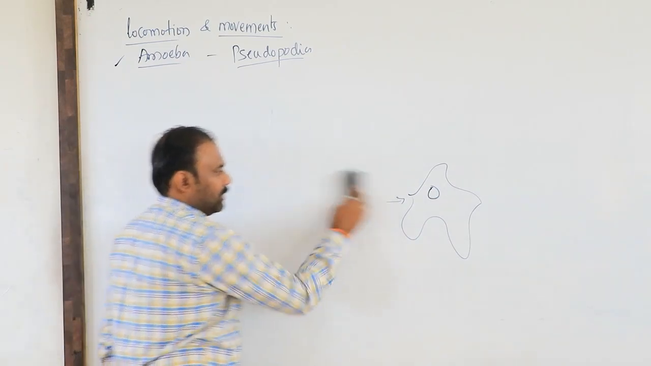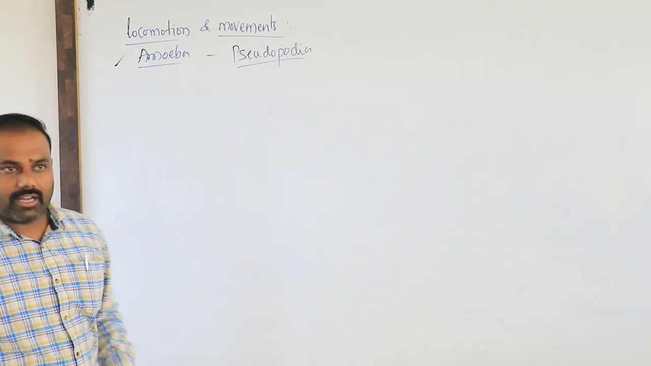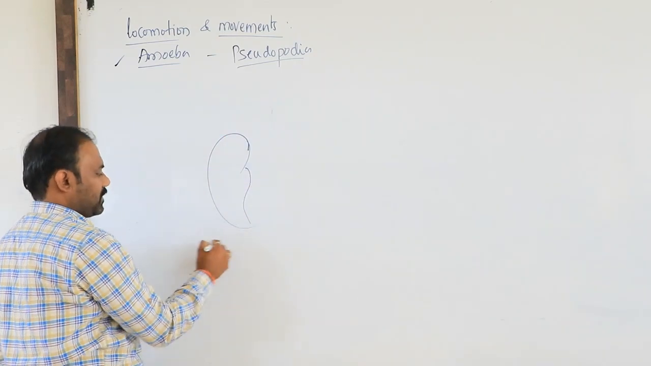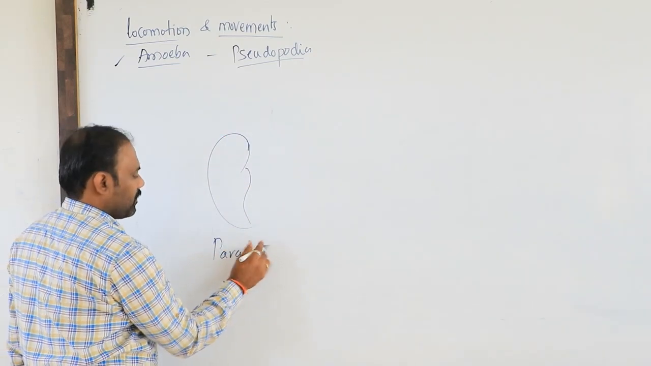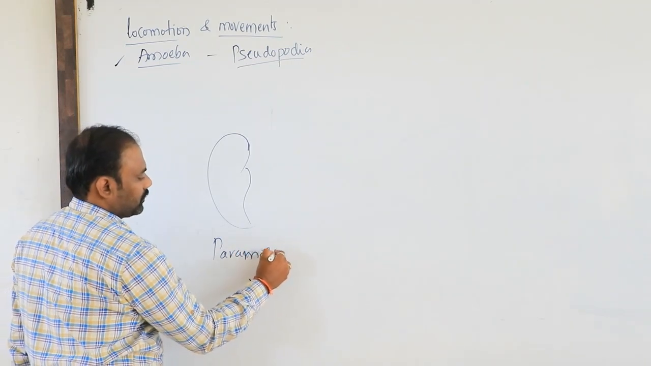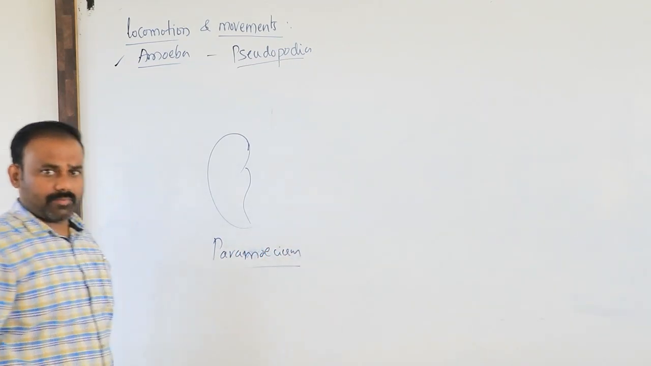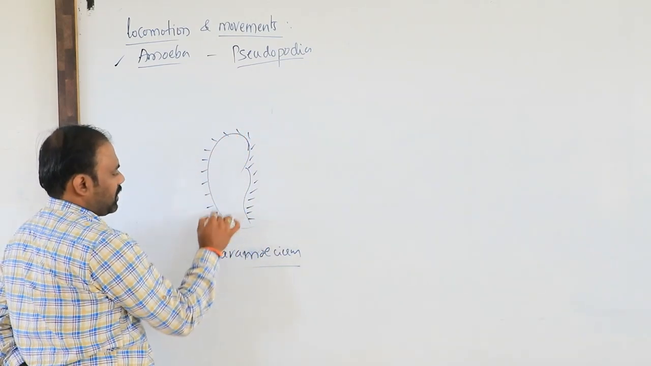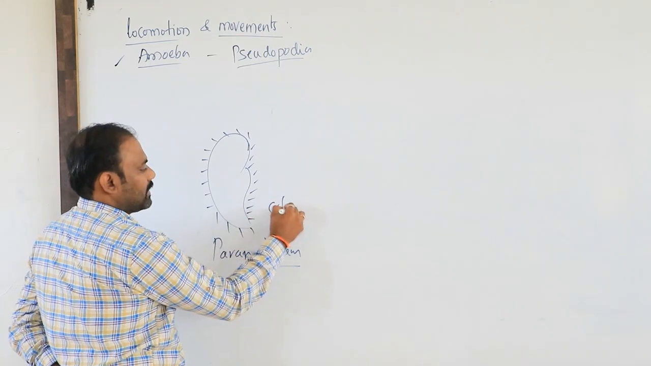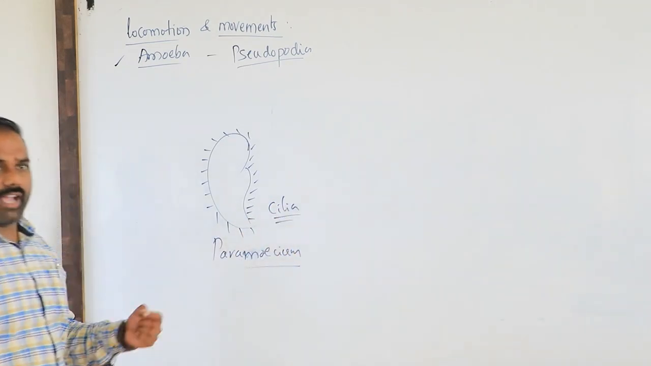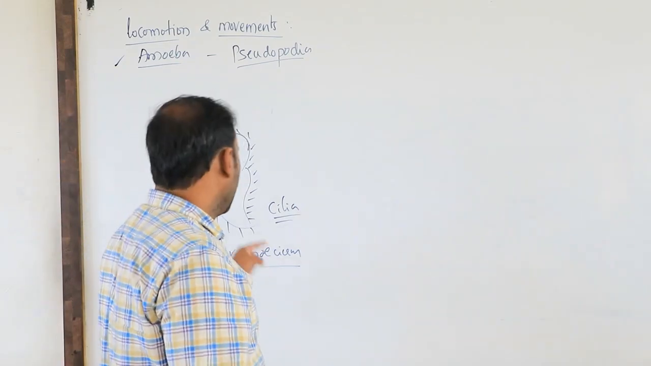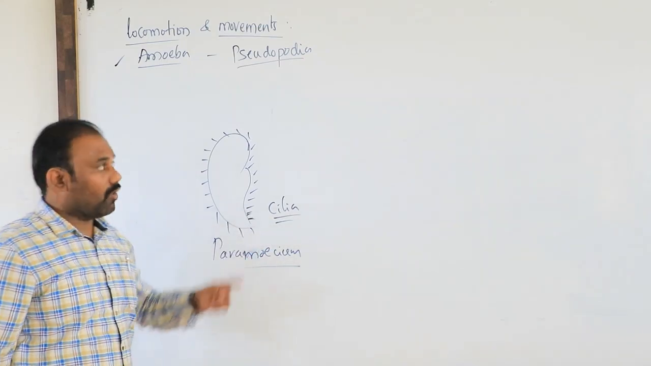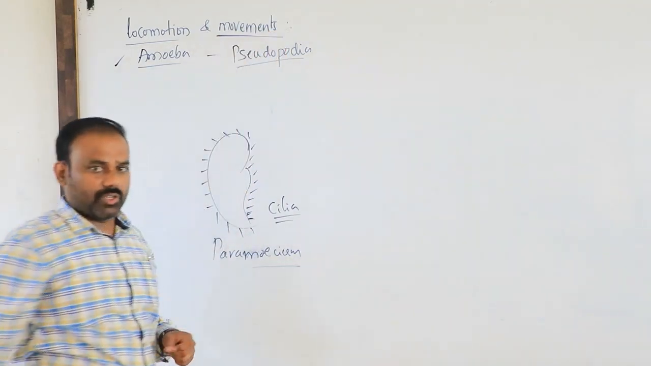At the same time, we have some other examples, like paramecium, which is lined by small, fine hair-like structures. Those are nothing but cilia. The fine hair-like structures present on the surface of the paramecium are considered cilia. These cilia also can exhibit movement during locomotion.